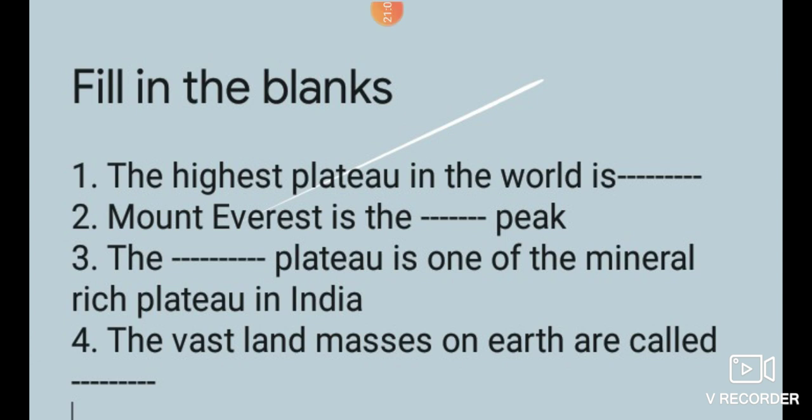Write it fast, children. Write neatly. See, we learned about this in this chapter: the continents and what the first form, second form and third form are. The remaining part is the ocean. That part we can see in the next classes. What the oceans are, we can see in the next class. Okay, children, did you understand my class? Did you finish this homework or not? Write it fast.